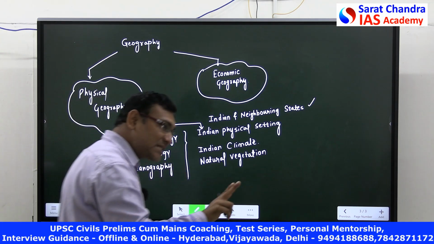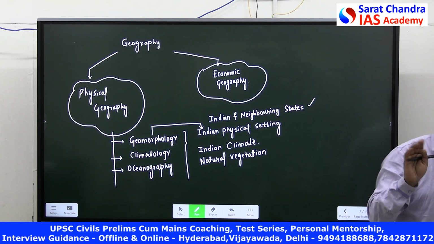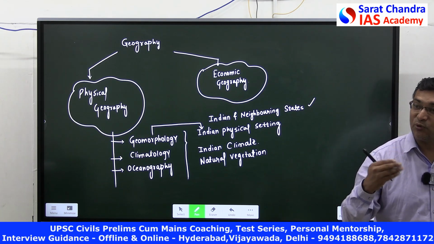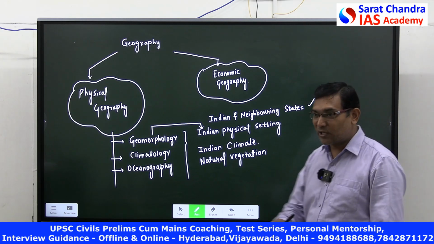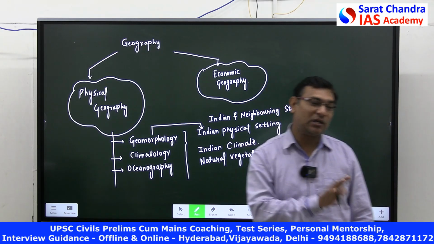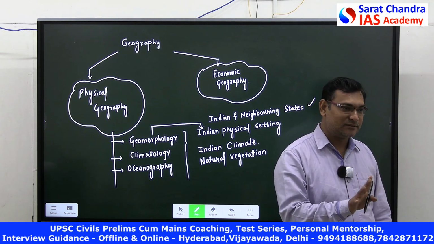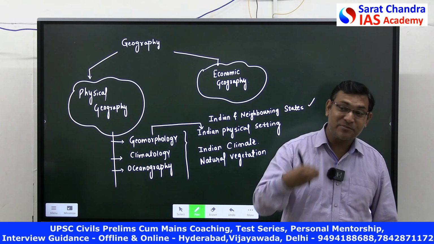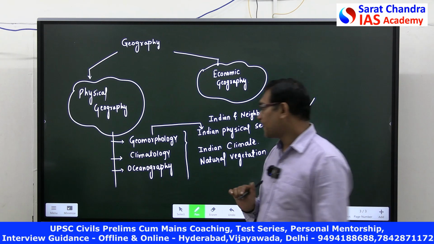See, in UPSC, the toughest topic is interlinking. You have to know where we have to connect. When you connect, that means you are cleared. If you are able to connect, then you are able to clear the exam. Unless you can connect, answer writing will be difficult, and solving MCQs will also be different. Point clear?